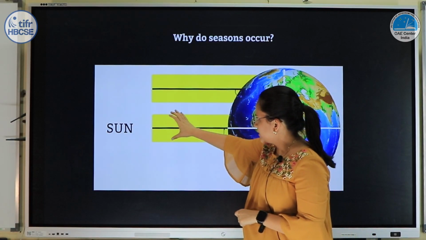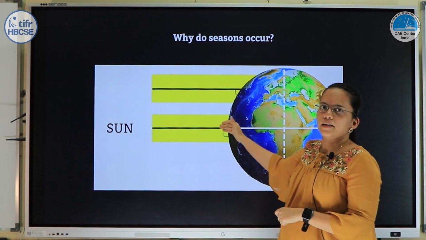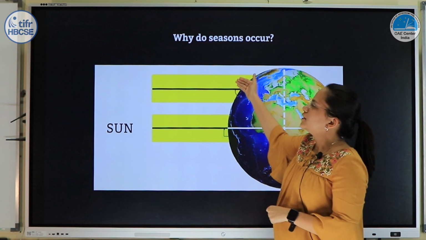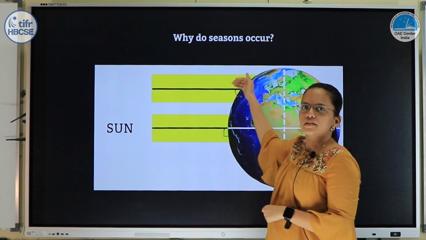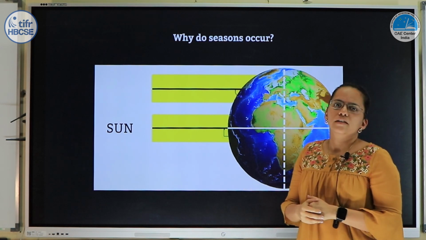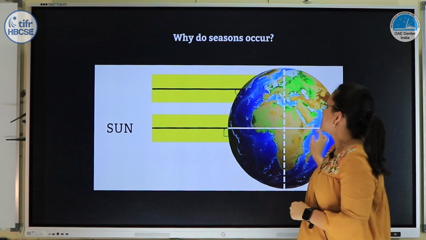Now this area being small, the intensity of the sun rays here will be more, and the temperature will obviously be more as compared to this region where the intensity of sun rays is going to be smaller than that in this case. So this is nothing but the reason for the difference in temperature, and this leads to seasons.